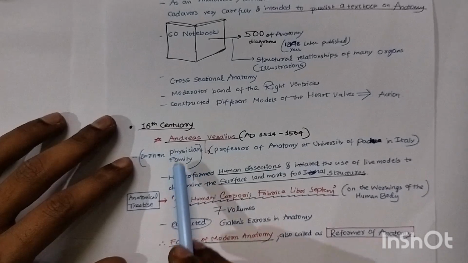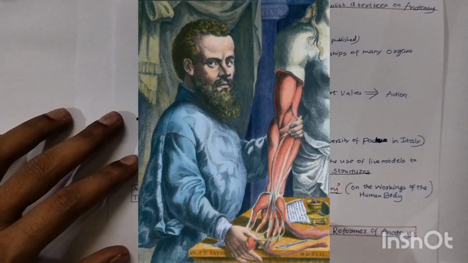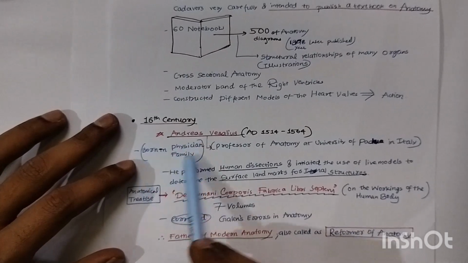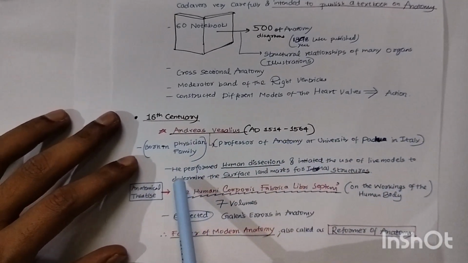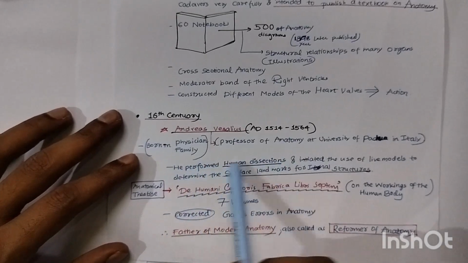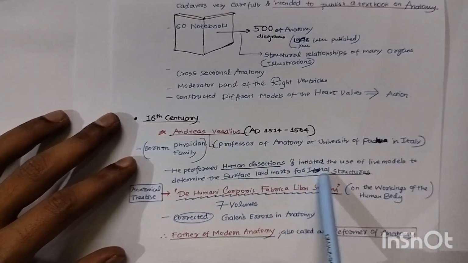And in the 16th century, Andreas Vesalius, you have to note this, you have to have a look at him. He was born in a physician family. He was a professor of anatomy at the University of Padua in Italy. He performed human dissections and initiated the use of live models to determine the structural landmarks of internal structures.